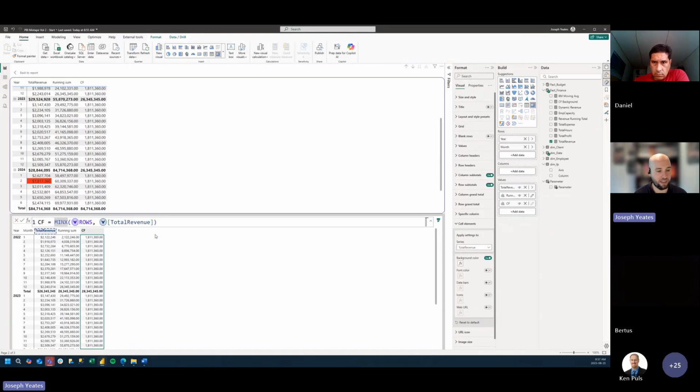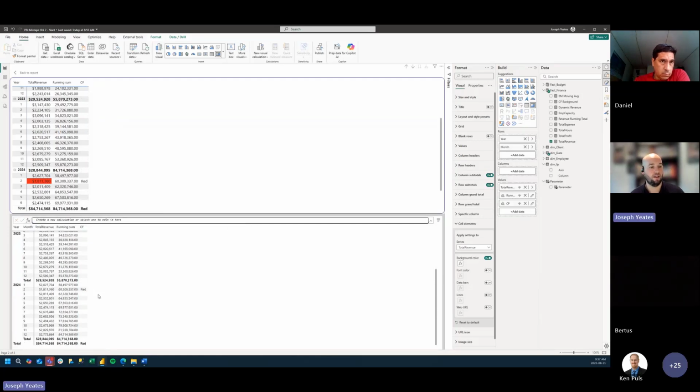And I can do the same thing here. We can say if our total revenue is equal to our minimum total revenue, we can just return red. And we see down here, in the same one, we're returning red for our visual calculation.